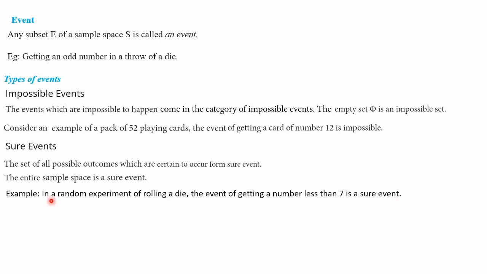As we know, in a random experiment of rolling a die, let's think of the sample space. While rolling a die, the sample space has 6 elements: 1, 2, 3, 4, 5 and 6. That means S is equal to the set of all numbers from 1 to 6. And our event is the event of getting a number less than 7. Numbers less than 7 are 1 to 6, so it is just the sample space itself. So it is a sure event. Hope it is clear.